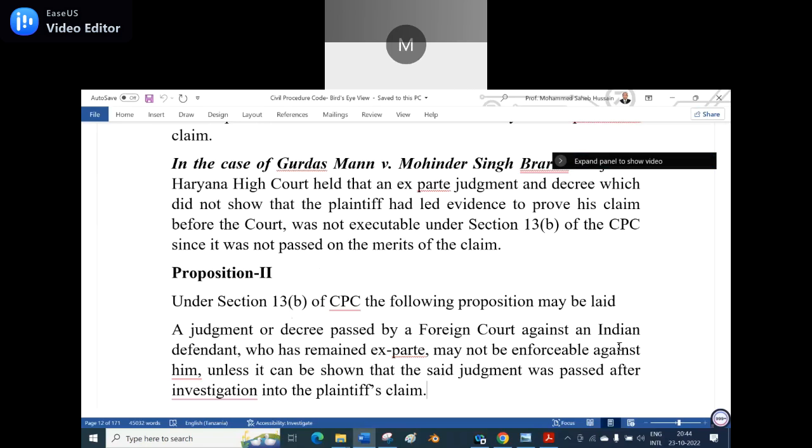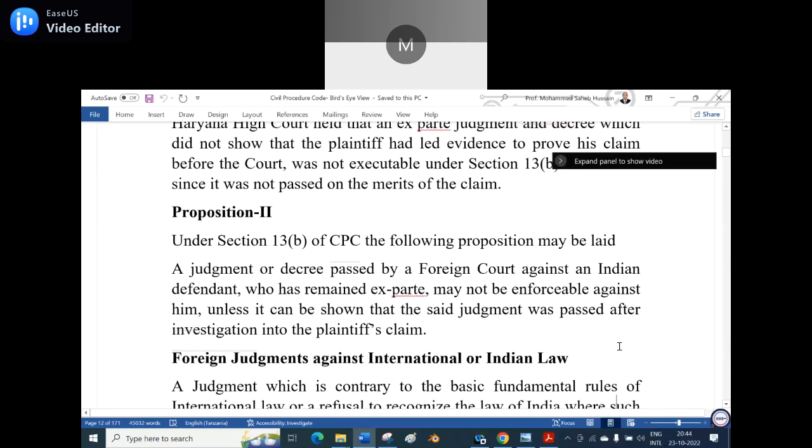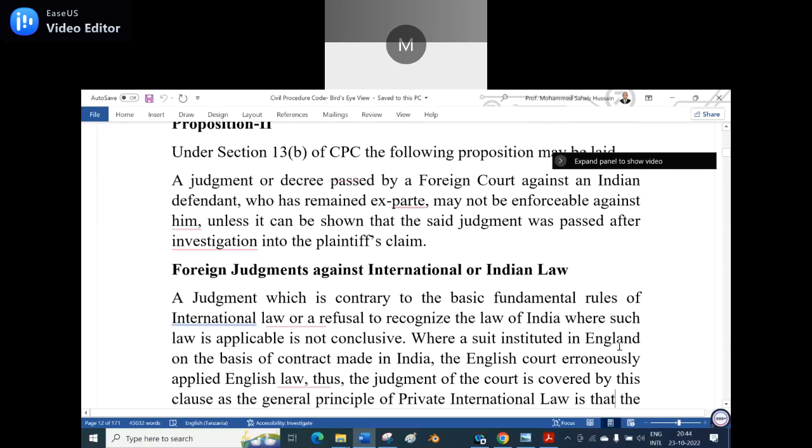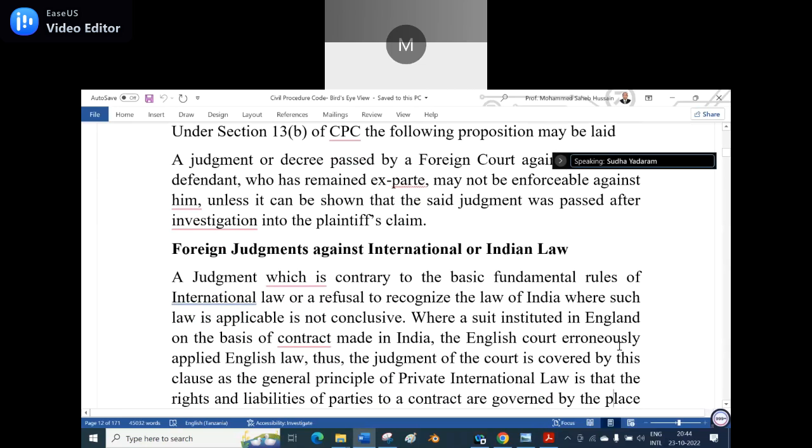So under Section 13B of the CPC, the following proposition or scenario may be laid down: a judgment or a decree passed by a foreign court against an Indian defendant who has remained ex parte may not be enforceable against him unless it can be shown that the said judgment was passed after an investigation into the plaintiff's claim. So ex parte judgments are not based on merit.